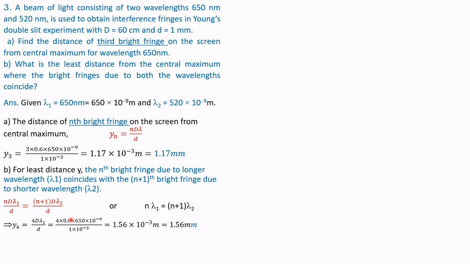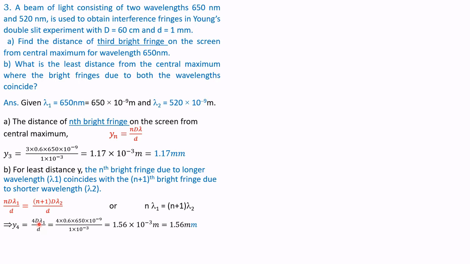So, the distance is given by the formula: the distance of the fourth bright fringe due to the longer wavelength is given by y4 is equal to 4 into capital D into lambda 1 by small d.